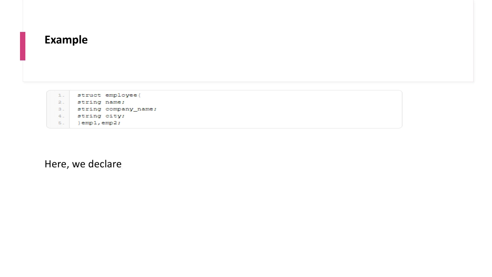So a small example: struct employee, string name, string company name, string city, and emp1 and emp2. Here we declare a structure for storing the information of the employees. The declaration is terminated by a semicolon. A structure declaration is a statement, and in C or C++ a statement is terminated by a semicolon.